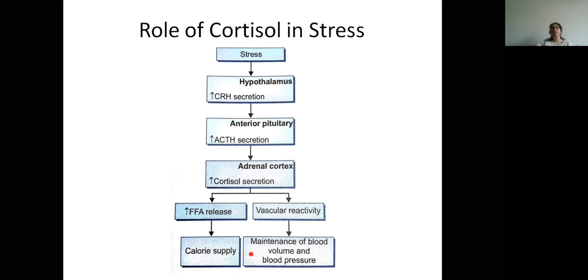Also, it will raise the level of glucose in the body. Then vascular reactivity will occur, to maintain the blood volume and the blood pressure. Hence, in case of stress, we have a diabetogenic state, because stress stimulates the release of cortisol, and cortisol causes an increase in the glucose level and free fatty acid level. But this hormone is required in the case of stress because it maintains the blood volume and the blood pressure.